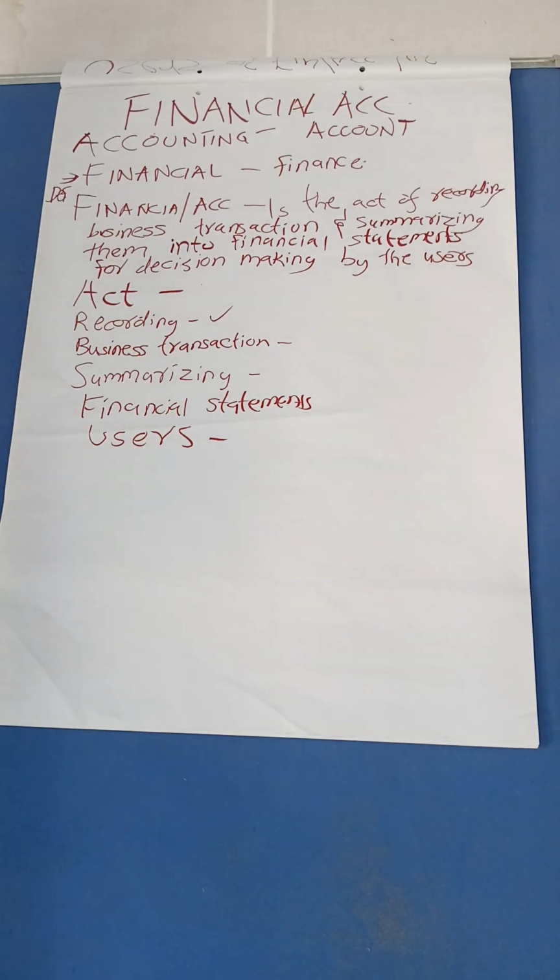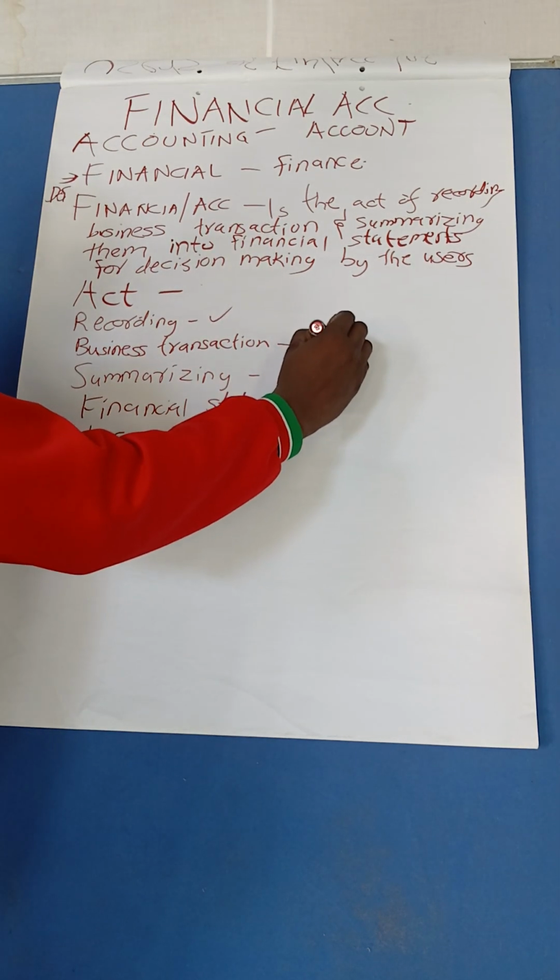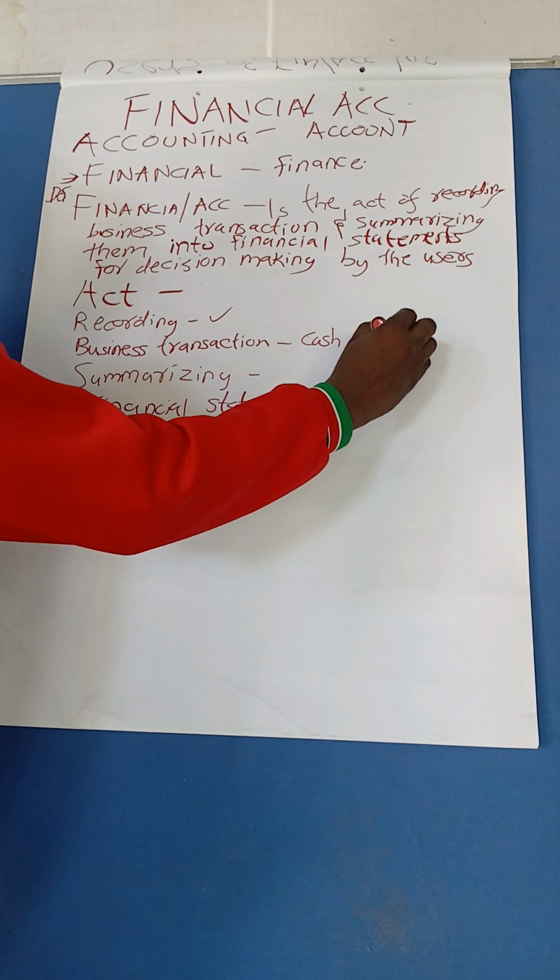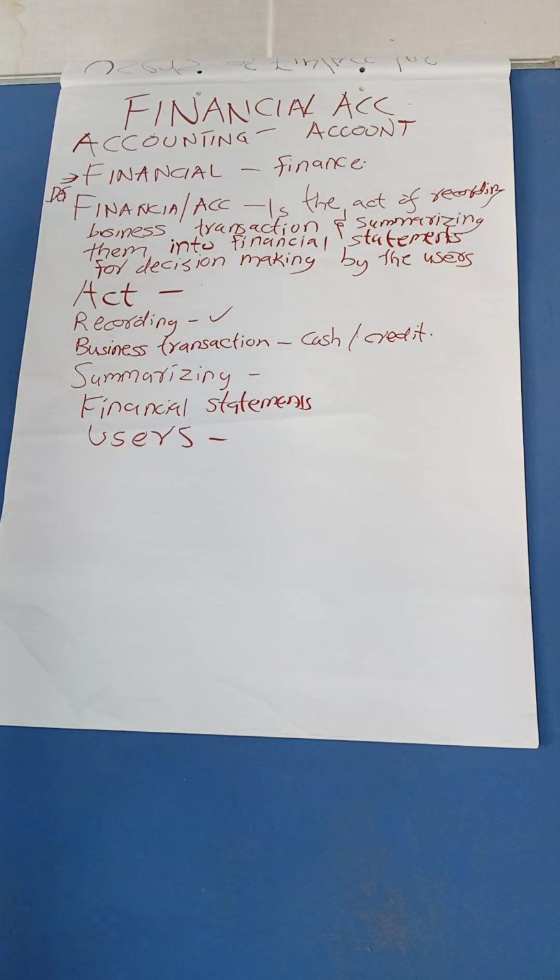Good. Business transaction. Here I always say we have two types of business transaction. We have cash transaction and we have credit transaction. Cash transaction in this case is simple. Buying goods in a business and paying for them on the spot. When customers come to us and buy goods and pay on the spot, either using cash in hand or using a check to pay us, that one we call a cash business transaction.